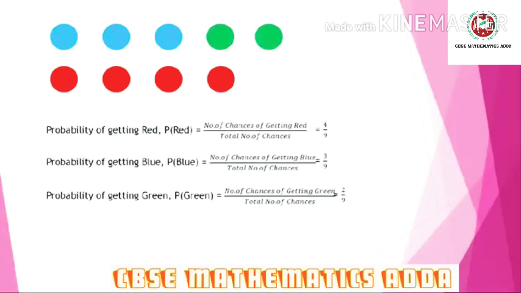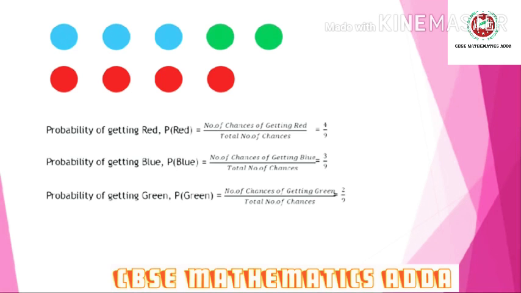We cannot take a black ball from this. If I want a black ball, the probability is 0 by 9, that is 0, because there is no black ball. I hope you understand the basic concept of probability. We will be going forward.